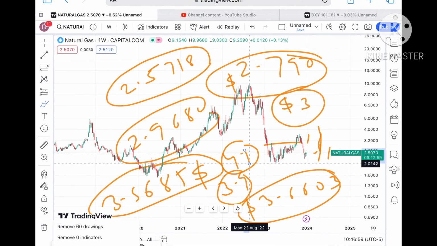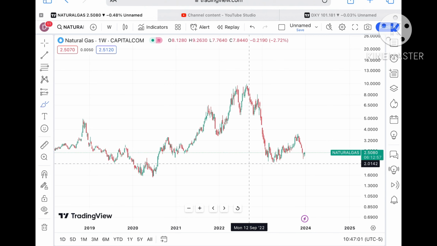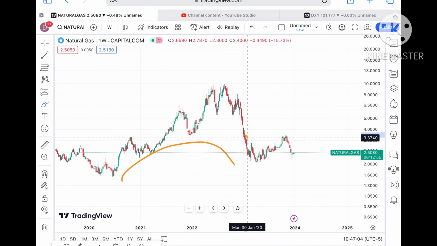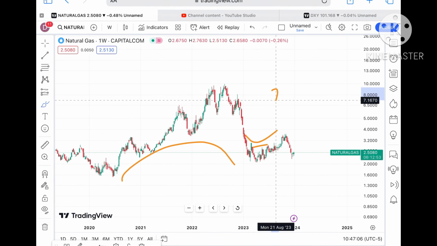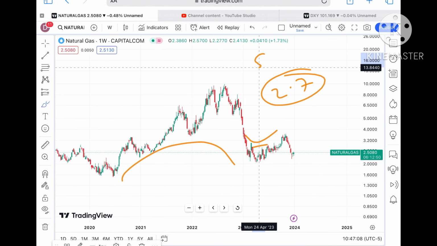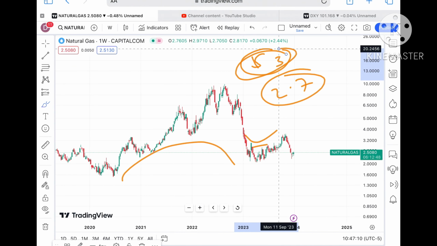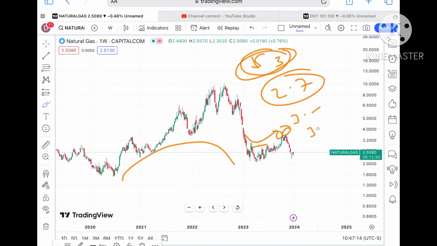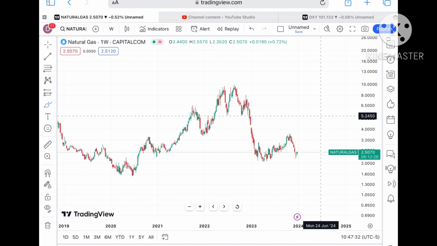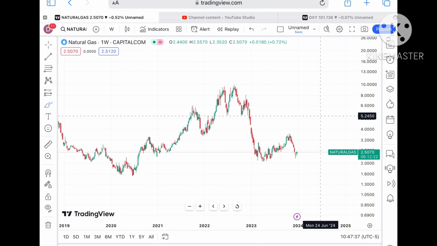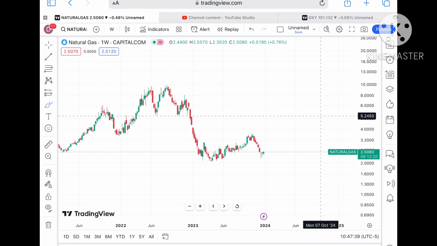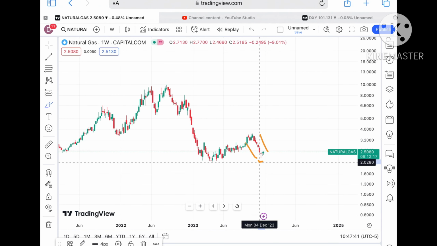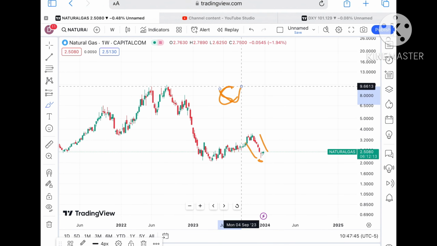Remember that there are two patterns forming. As soon as the price starts going above 2.7, there are chances of crossing a level of $3, and once it sustains above $3, there is a probability of touching 3.5 and then crossing further. But suppose the price doesn't sustain, because the market is uncertain and you have to understand the volatility. If you look at the overall trend, it is downside, but it is trying to go upside at this particular level. So you have to understand how the volatility is working.